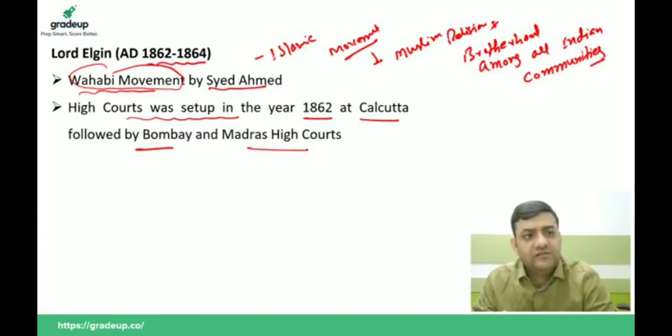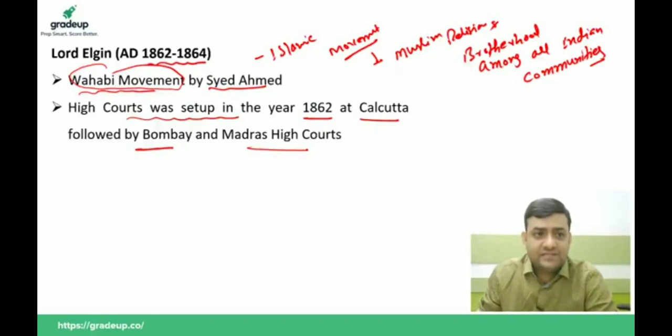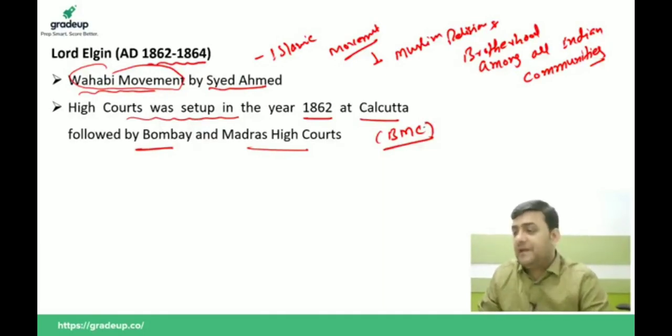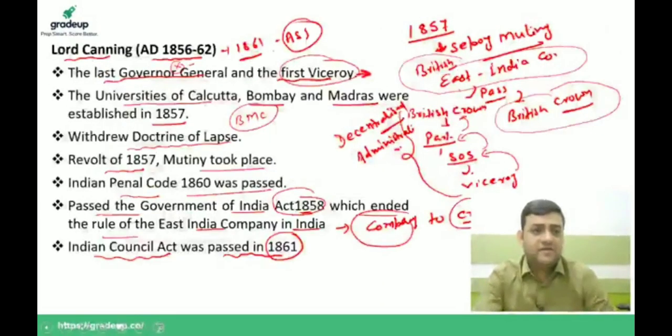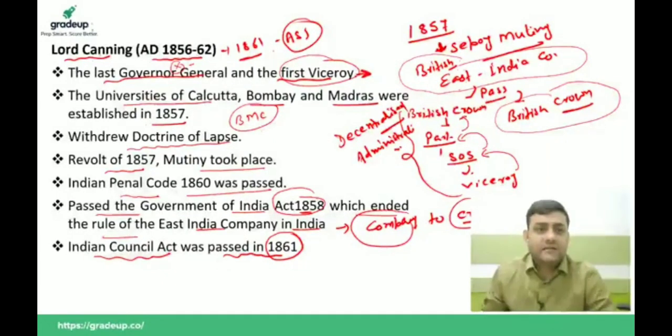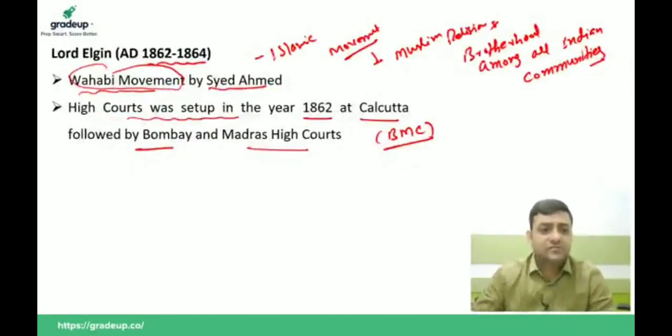The only thing for which Lord Elgin is known is that during his tenure in 1862, the high courts were set up in India at three places, that is Bombay, Madras and Calcutta. And during Canning, we will be having the establishment of three universities at Bombay, Madras and Calcutta. The universities were set up at Bombay, Madras and Calcutta by Lord Canning, and in 1862, the high courts were set up at Calcutta, Bombay and Madras during Lord Elgin.